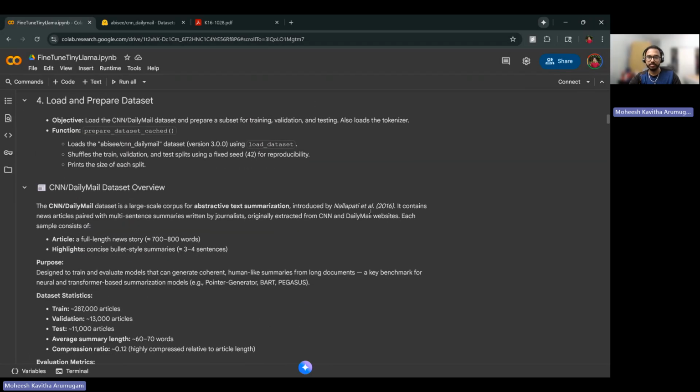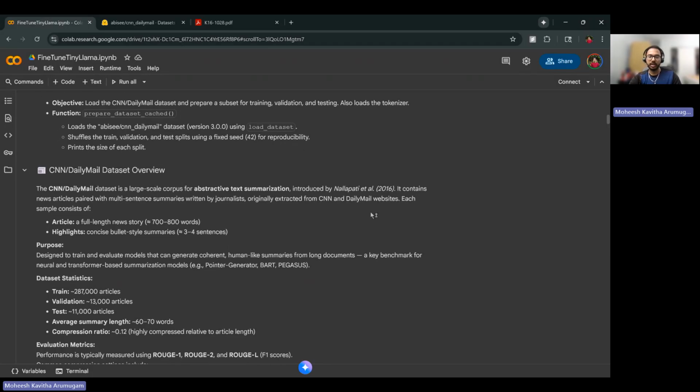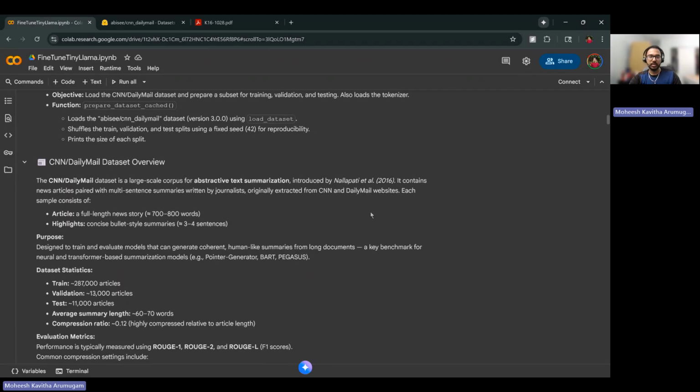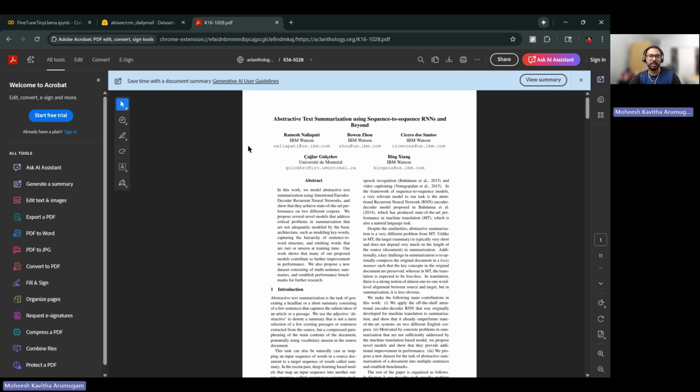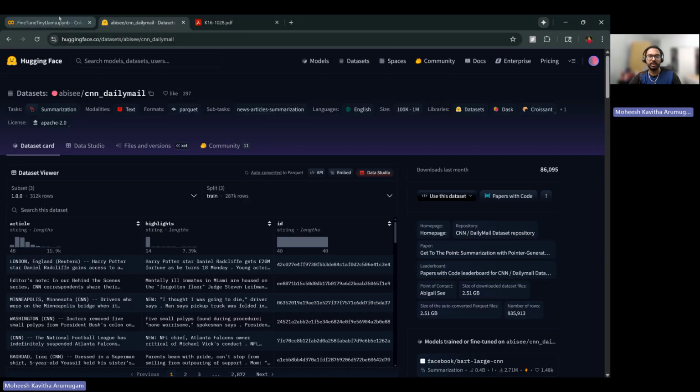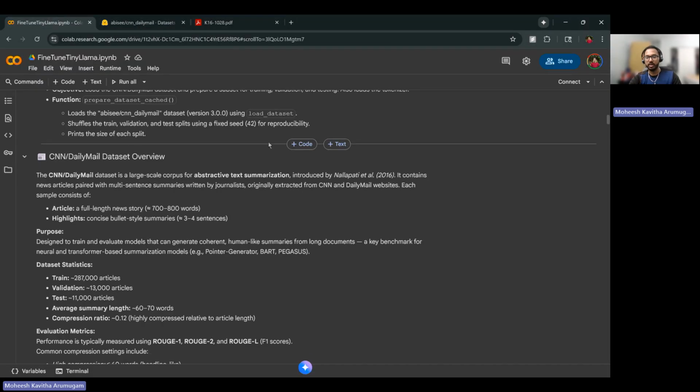Going forward, the dataset I have taken is from CNN, with real-world news articles ranging from 2015 to 2021. It has about 287,000 training examples, 11,000 validation examples, and 13,000 test examples. The dataset is present on Hugging Face. This data was grabbed from another author, Ramesh Nallapati, where there's a paper that describes how he scraped it. I'm using this dataset to fine-tune the TinyLlama model.